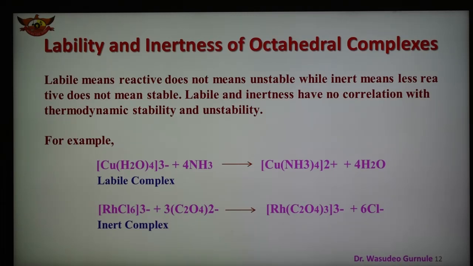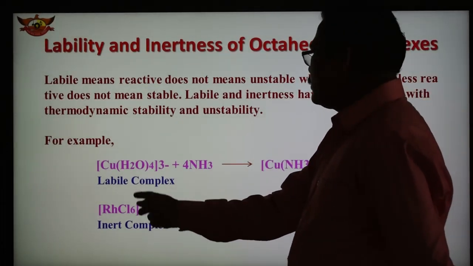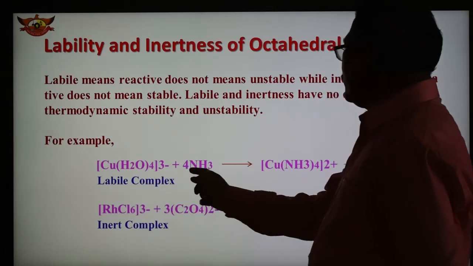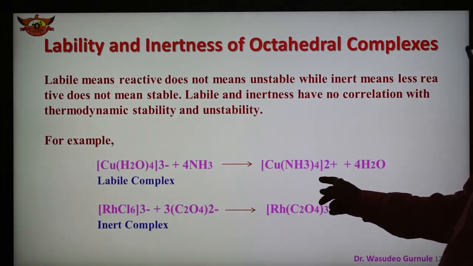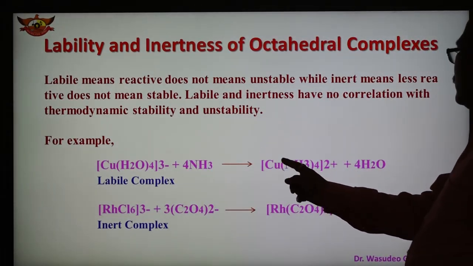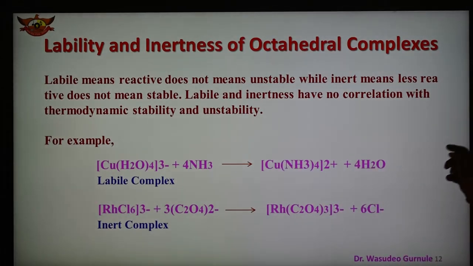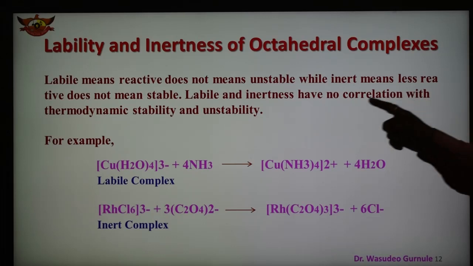In this case, there is one example of a labile complex and another of an inert complex. This is the labile complex, the copper hexaaqua complex, and now 4 ammonia is added. In place of water, the tetraamine copper complex is formed. 4 molecules of water get replaced, and this complex is labile.